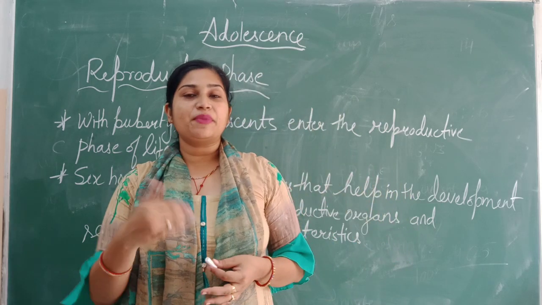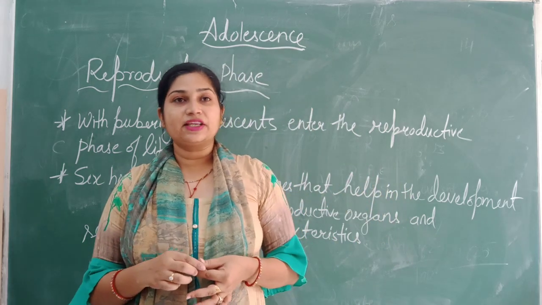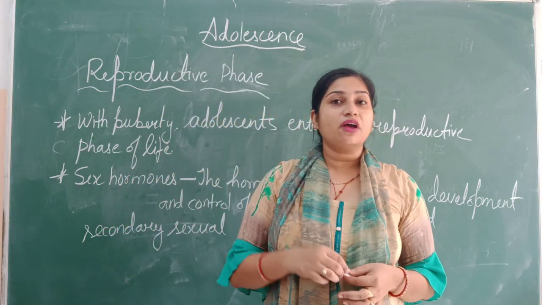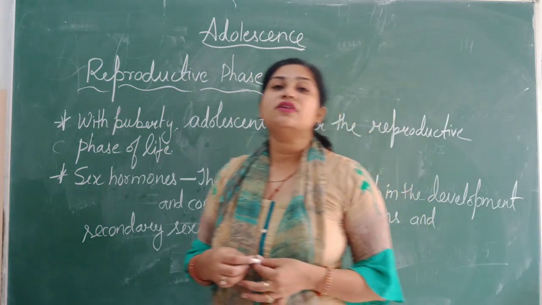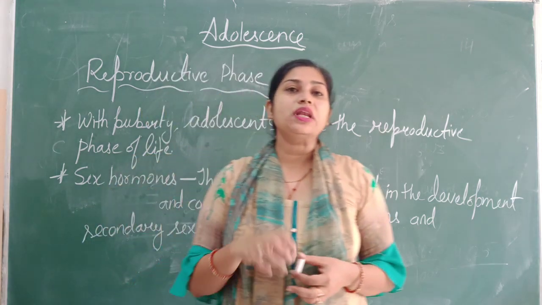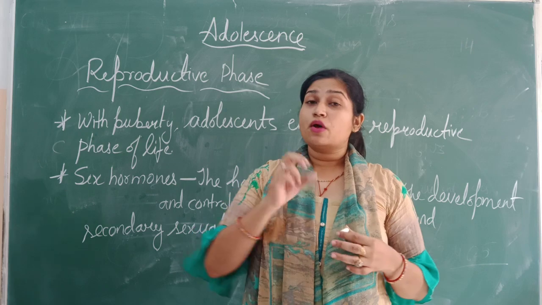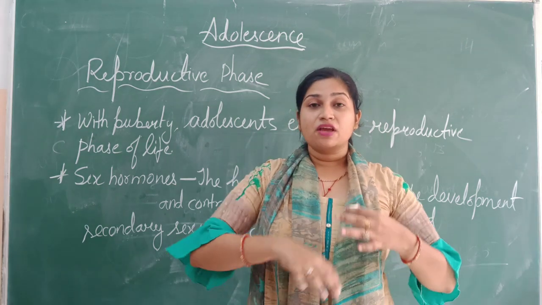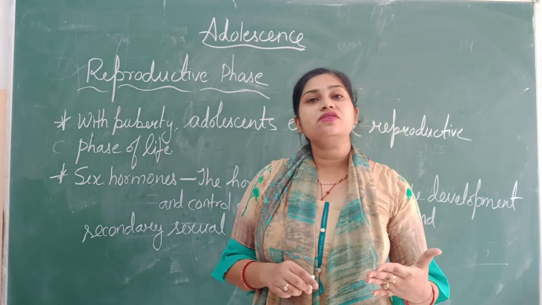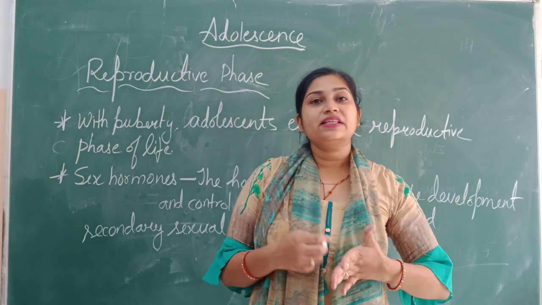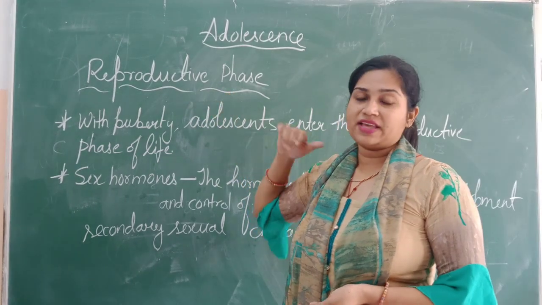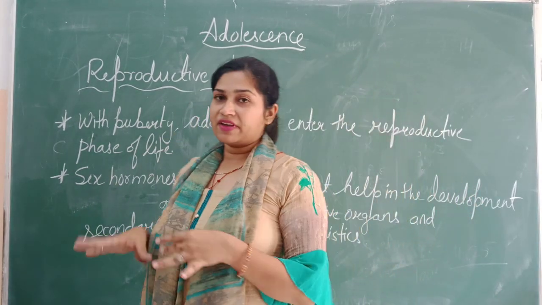Now as we know, the male reproductive organ, that is the testes, releases a hormone called testosterone which stimulates the production of sperm in male, whereas in case of female, the female reproductive organ, that is the ovary, releases a hormone, estrogen, which stimulates. Now what is the meaning of stimulate? Stimulate means it will activate the release of ova. So with the release of sperm and ova, they initiate the process of the reproductive phase. So this is all about the reproductive phase.